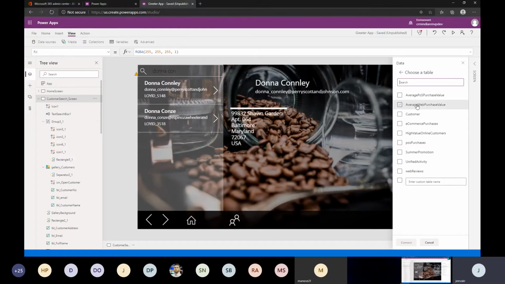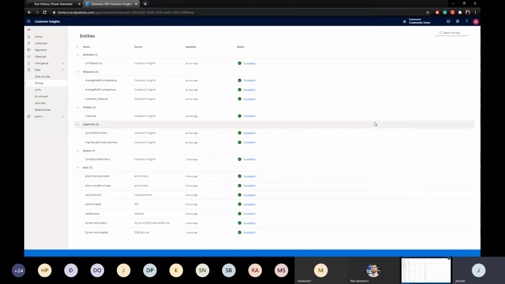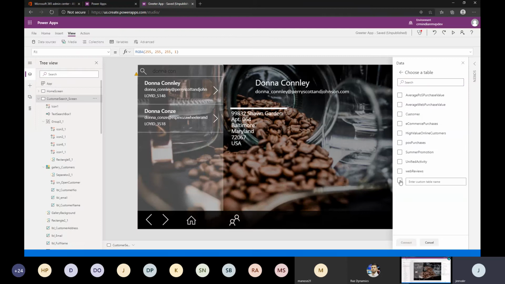And in my case, what I have done is I've just added the customer. And see, if you notice this, you can ask me, oh boss, this is showing only measures and business measures and then the entities. What about the other things? Don't worry. Whatever you want to add, just enter the name of that. It will be added, by the way. For example, the customer measure, it's not showing here, right? But you can always go and add it like this.